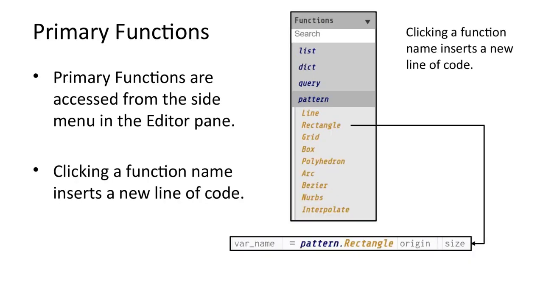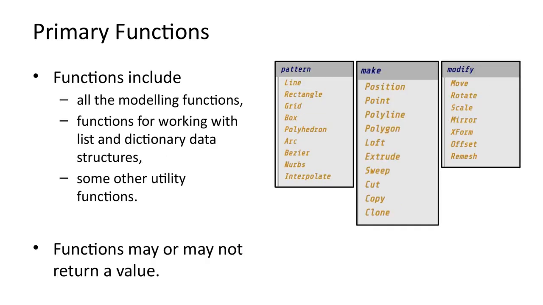Let's do a quick recap on primary functions. A primary function always results in a new line of code being inserted into the procedure. So you cannot nest primary functions inside one another. Primary functions include all the 3D modeling functions. And they also include some other functions for working with data structures.